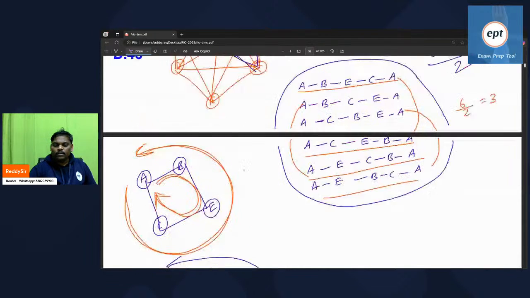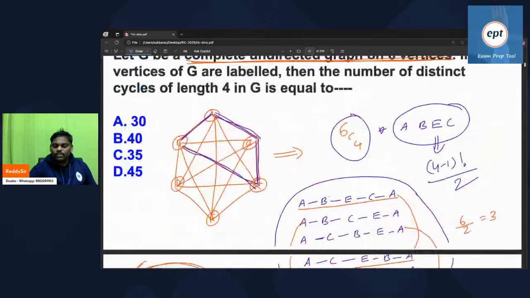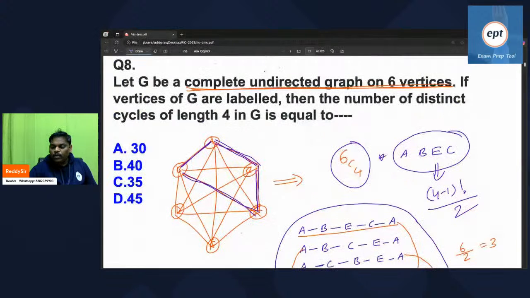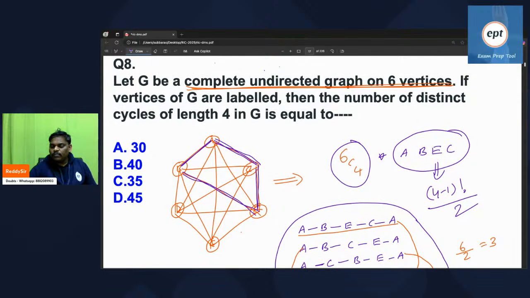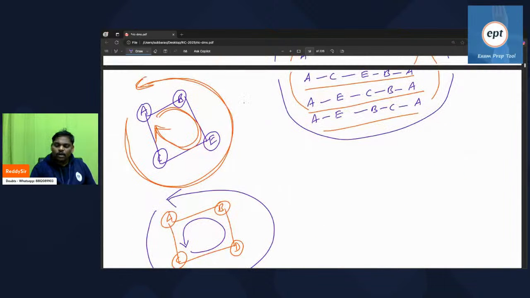Now listen. In the complete graph with 6 vertices, how many 4-length cycles are possible? See the problem once again. A complete graph with 6 vertices, and then the number of distinct cycles of length 4 possible. This is the answer for this. Out of 6 people, select 4 people. With the 4 people, how many cycles are possible?